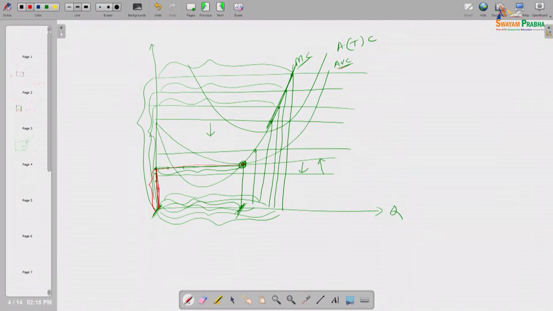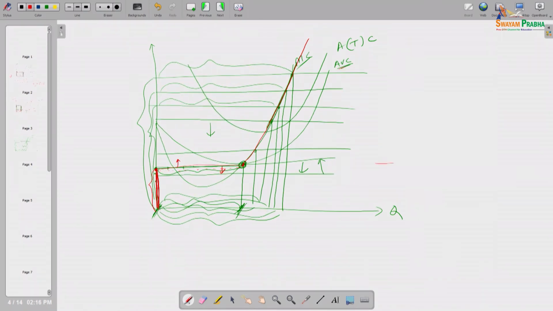So for prices below that, his supply is 0. The supply curve coincides with the vertical axis, and at this point there is a gap. He is indifferent, he can produce at that point or at this point, but if the price line goes a little bit above, he should move along this MC curve.